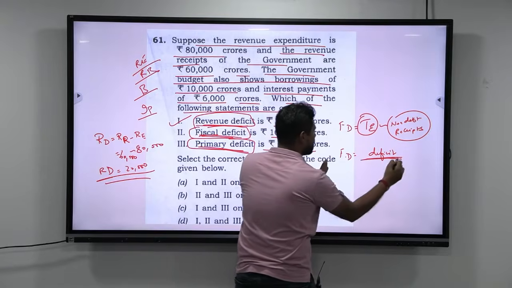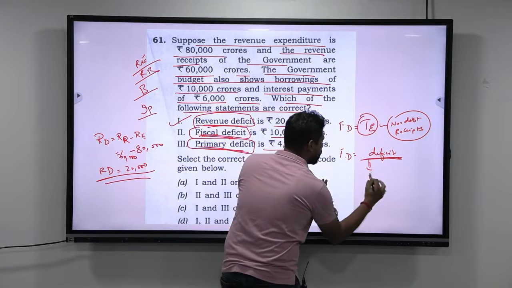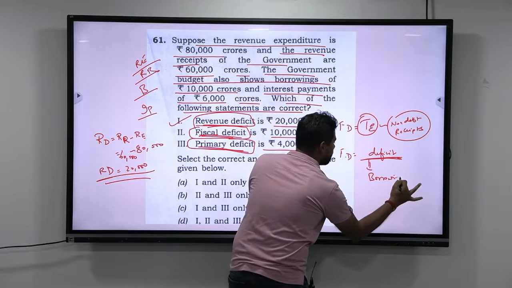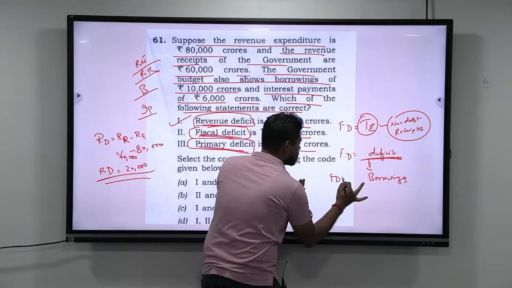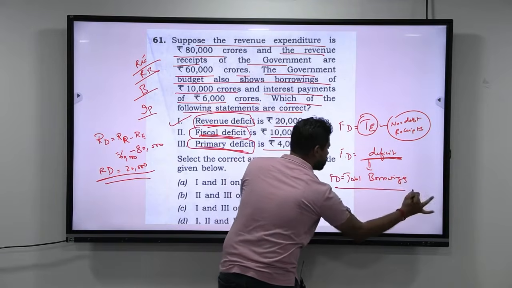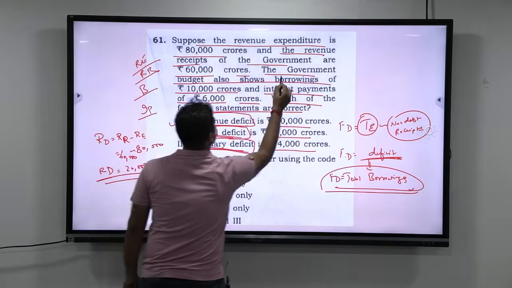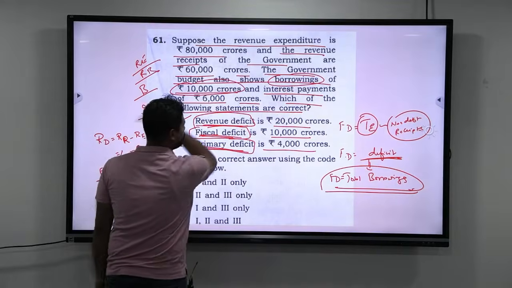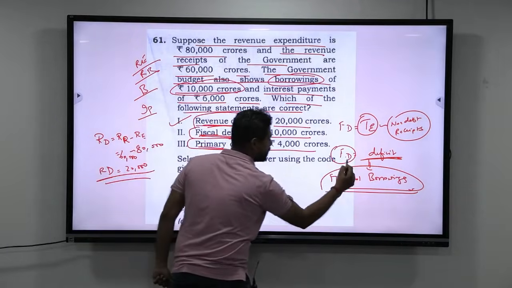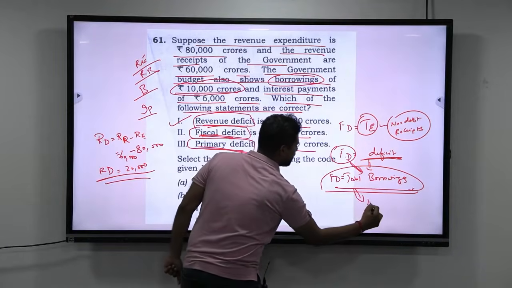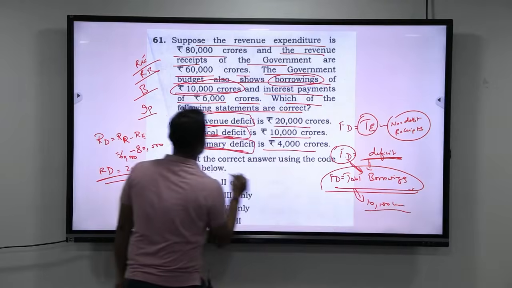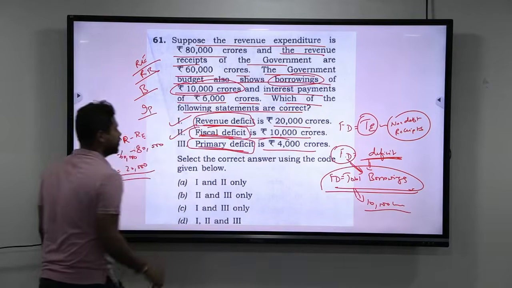Now this deficit has to be overcome by borrowings. So at the end of the day, fiscal deficit is nothing but total borrowings of the government. The government budget also shows borrowings of 10,000 crores. So here the fiscal deficit is 10,000 crores.